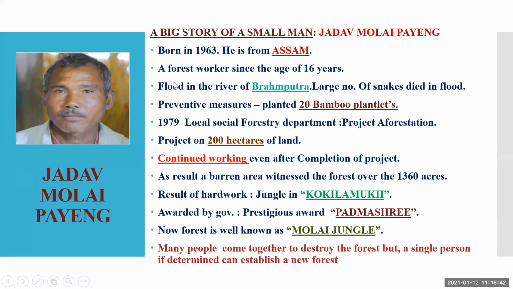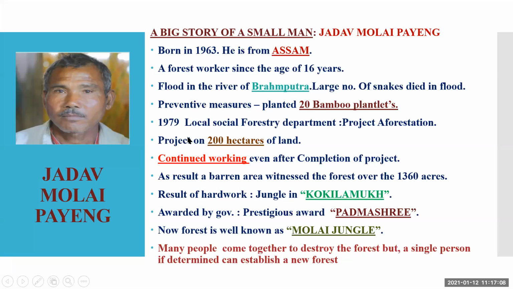Okay, see here in this slide, you can see he was born in 1963 and he is from Assam. What happened when there was a flood in the river Brahmaputra? A large number of snakes died. As a preventive measure, he planted 20 bamboo plantlets. He took a mission to plant trees.